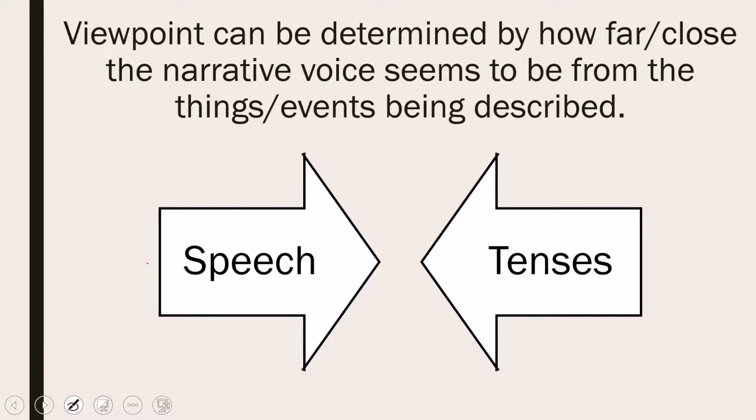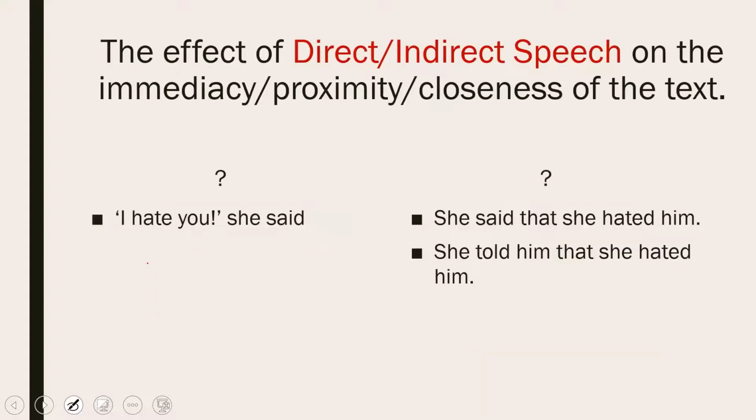Okay, first let me know, what do you understand by the word speech? What comes to your mind? Speech. Now you are telling me on my right hand side there are 2 sentences, on my left hand side there is 1 sentence. Which one is a direct speech? Which one is an indirect speech? Now we are checking what is the impact of direct and indirect speech on the immediacy. What is immediacy? Immediacy means proximity. What is proximity? Proximity means closeness of the text.